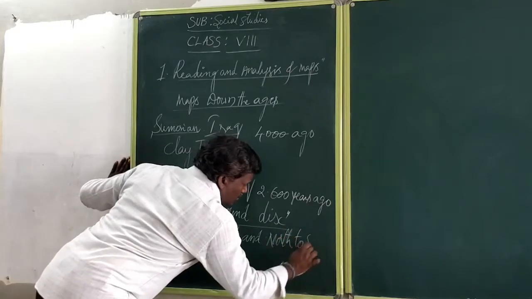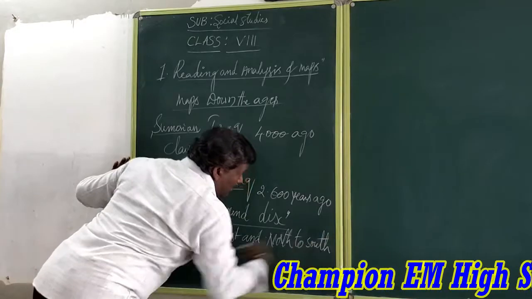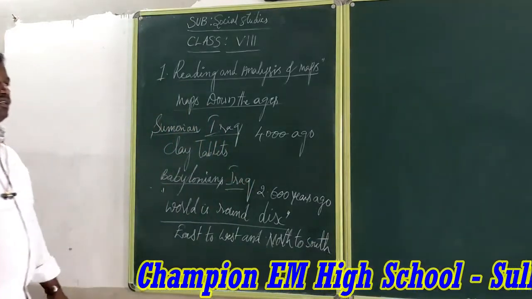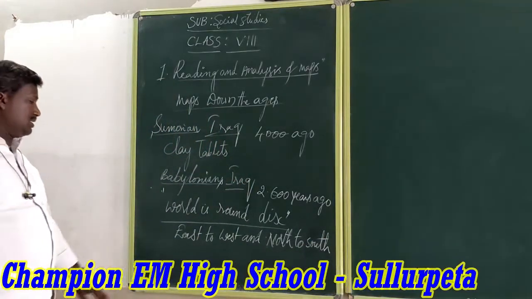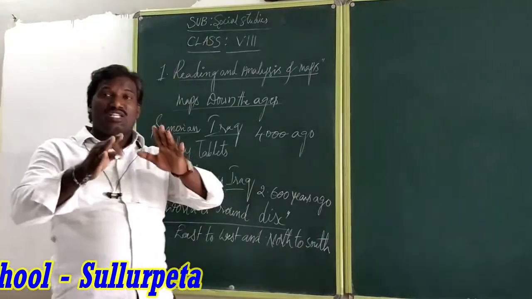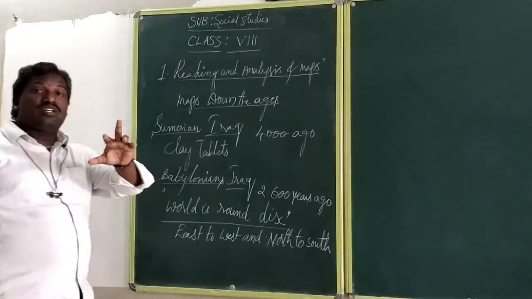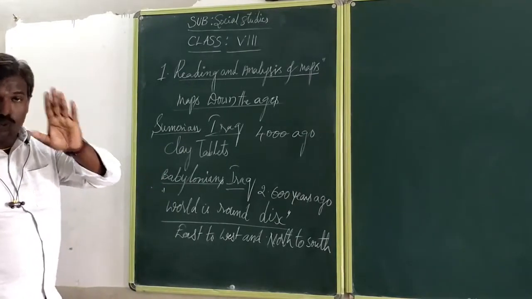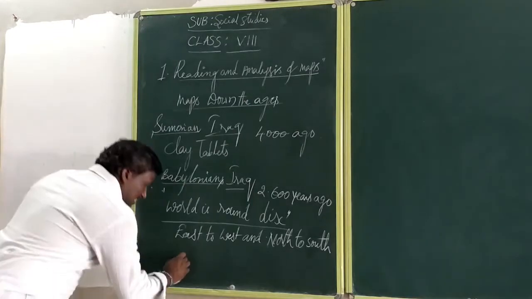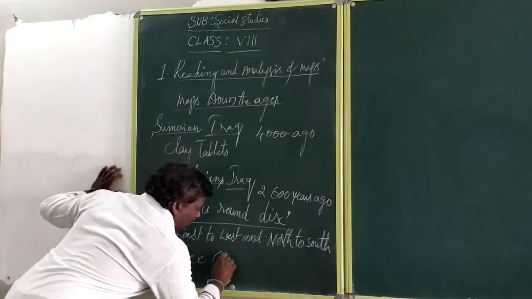They arranged the places mainly for the purpose of finding out east to west and north to south. Mainly they concentrated on only 3 continents. How many continents? 3 continents.